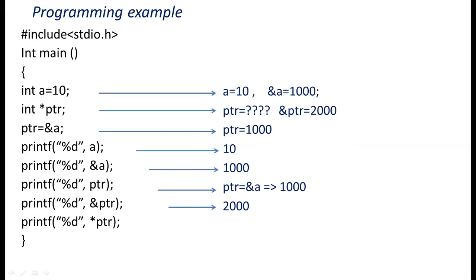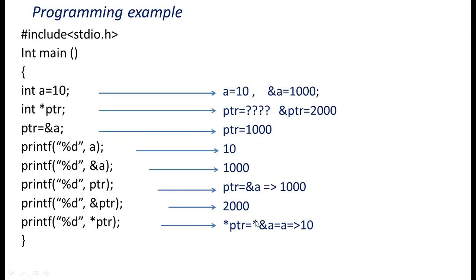Star ptr means star ampersand a. I told we can use that asterisk operator as a dereference operator. So the asterisk operator is a dereference operator. The ampersand is a reference operator. This asterisk operator, or dereference operator, cancels the meaning of a reference.